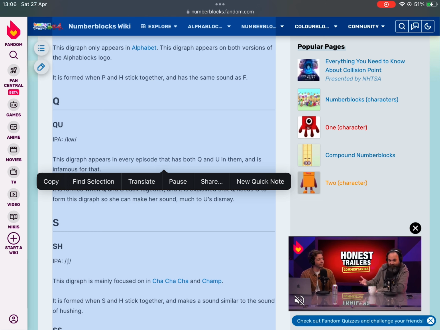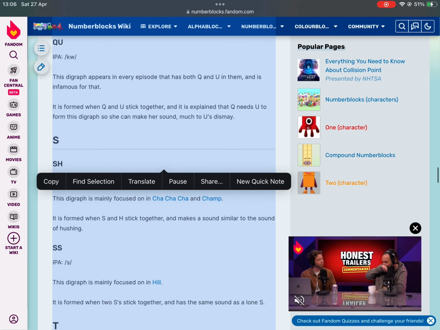QU, IPA, KW. This digraph appears in every episode that has both Q and U in them, and is infamous for that. It is formed when Q and U stick together, and it is explained that Q needs U to form this digraph so she can make her sound, much to U's dismay.